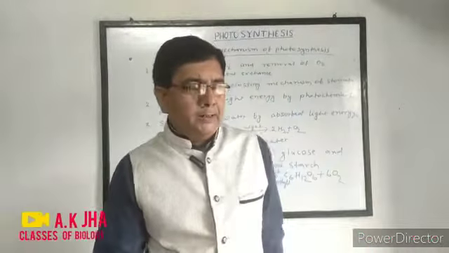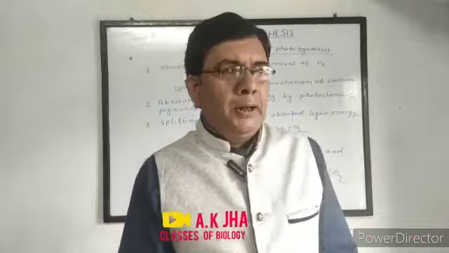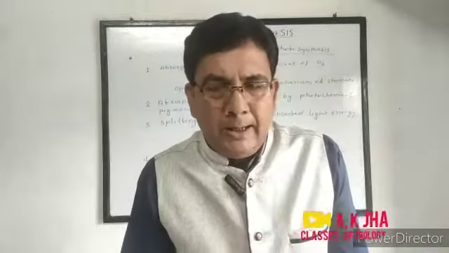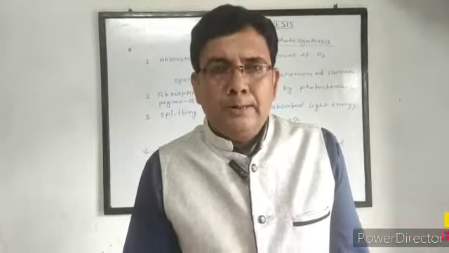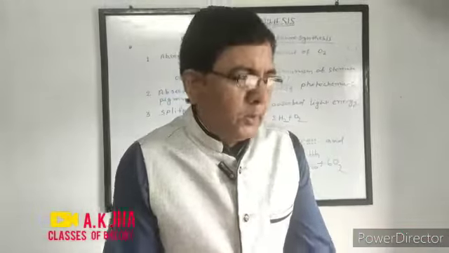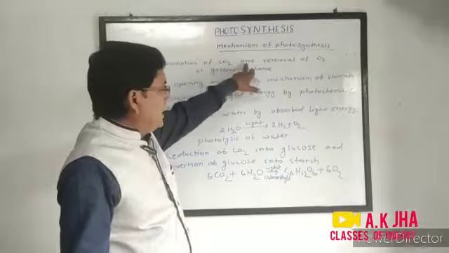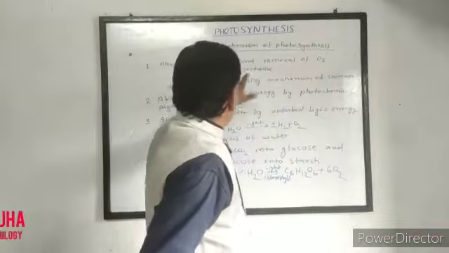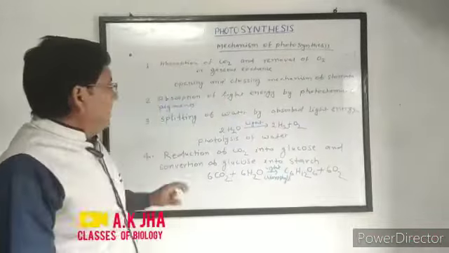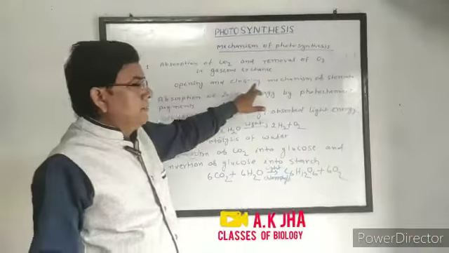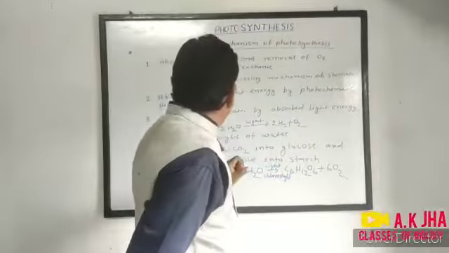Carbon dioxide gas is absorbed from the atmosphere through stomata, and oxygen gas is also released by stomata. The first step is absorption of carbon dioxide and removal of oxygen, that is, gaseous exchange. It involves the opening and closing mechanism of stomata.